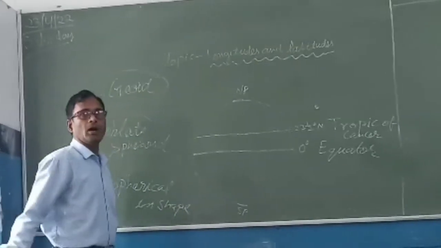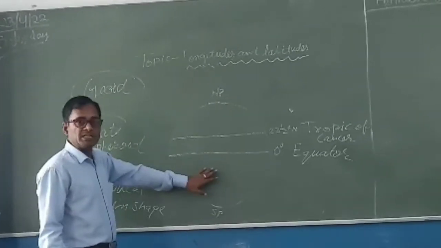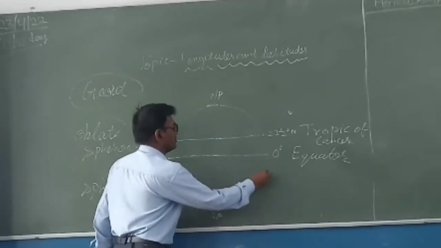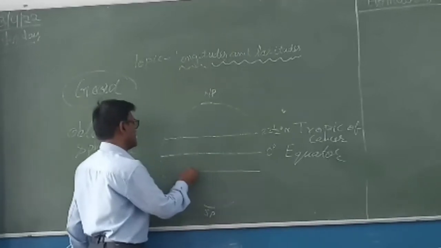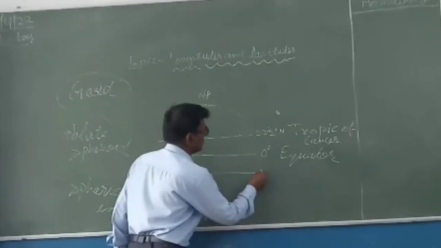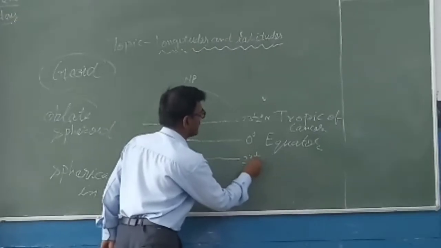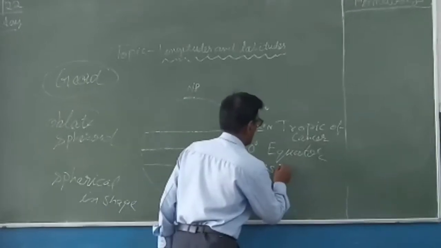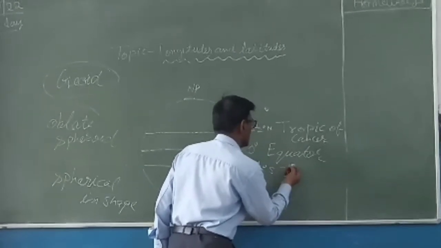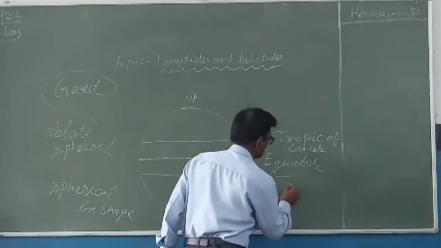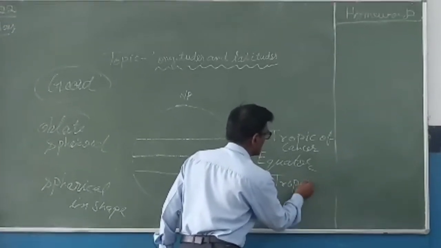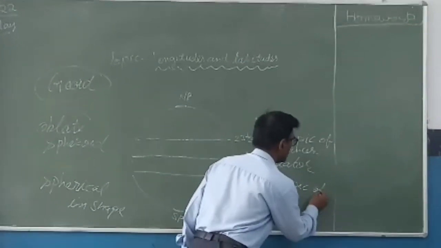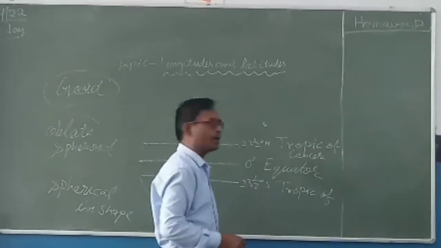And now in the southern hemisphere, the same line is drawn here. This is 23.5° south, and by name the Tropic of Capricorn. We recognize the Tropic of Capricorn, not Cancer, beta. Tropic of Capricorn.